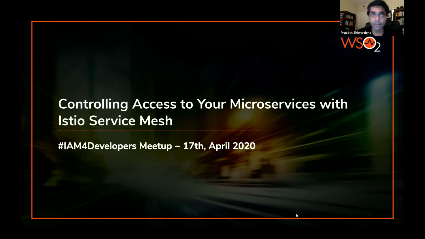Okay, great. Thanks. Today we are going to talk about controlling access to your microservices with Istio Service Mesh. This is our second meetup. We started this IAM for developers meetup group across 5 regions, and every week we try to cover a topic. Last week, the first meetup, we talked about JWT. And next week, we plan to talk about OAuth2 internals and applications.